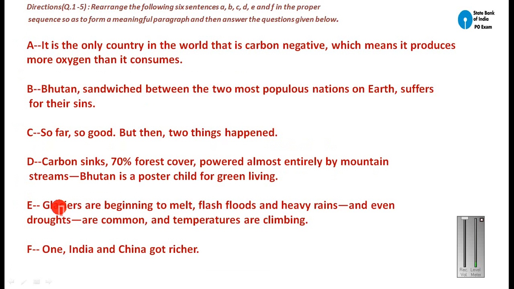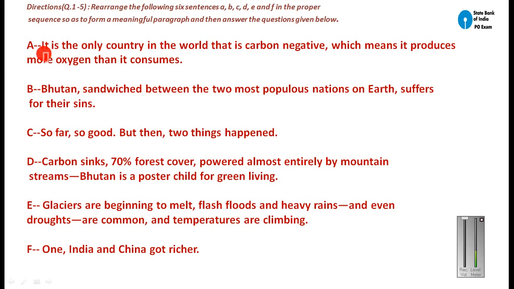Okay, so let us get started with this original parajumble example. It appeared in the exam that was conducted on 16th October. Six sentences are given here, as you can see: A, B, C, D, E and F. Normally there are 6 sentences, but sometimes there are 7 or even 8 sentences, so you should be prepared for it. But in the IBPS Bank PO exam, normally there are 6 sentences.